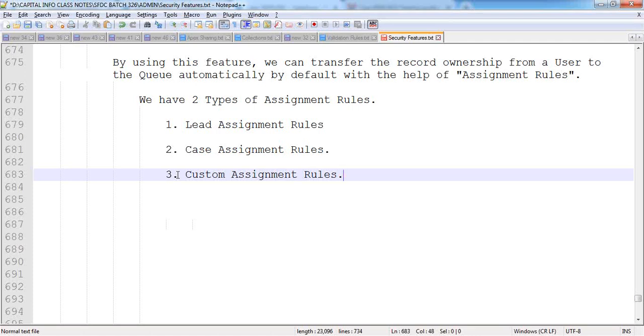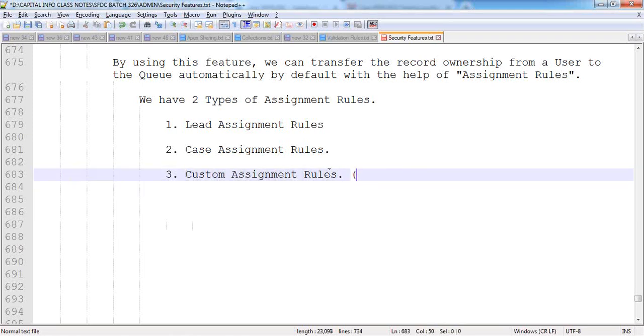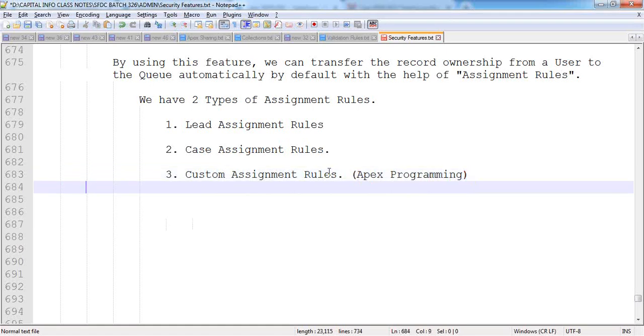Salesforce is not giving assignment rules for these objects. At that time, we can create our own assignment rules, which are called custom assignment rules, which can be done with the help of Apex programming. By using Apex programming, we can assign the record to the respective queue or user dynamically at runtime. That possibility is there.